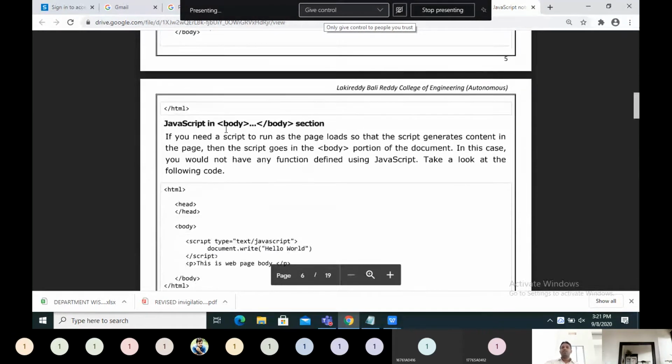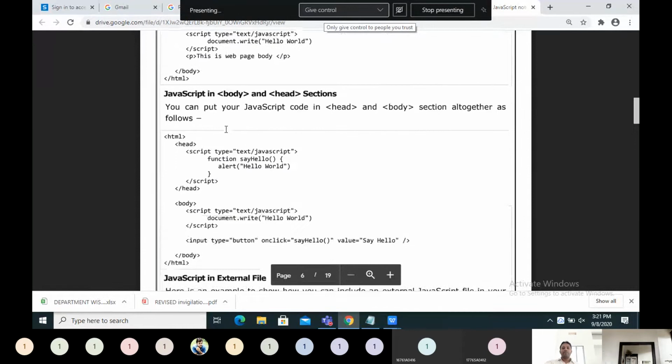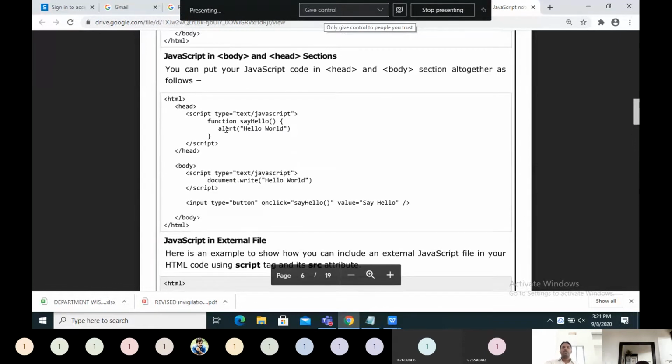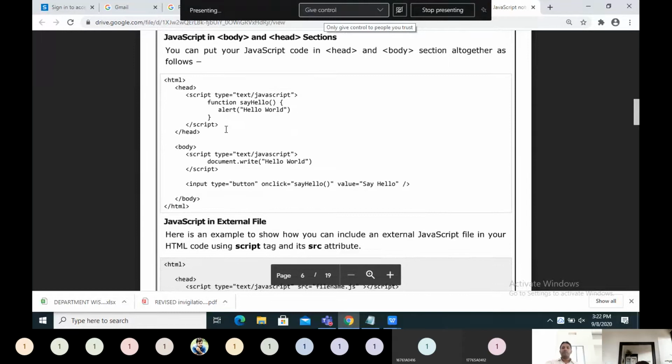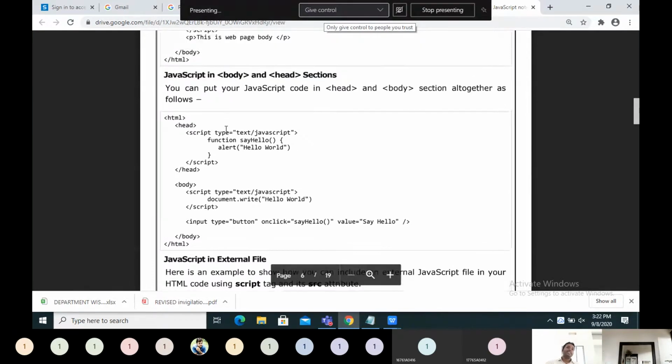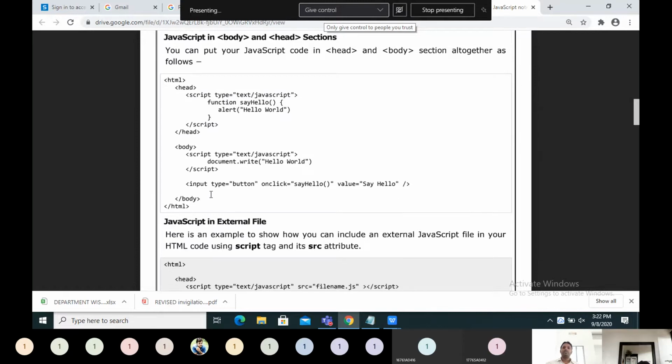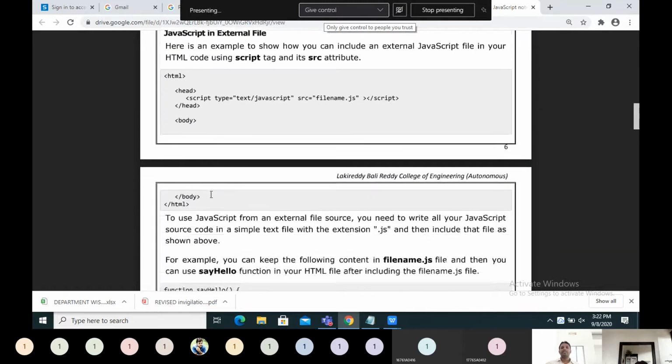That is not that important, but if you have interest, you can go through it. You can use it in both the head as well as the body section. In the head section, generally we call only alerts. We cannot write document.write. If you write document.write, it will be in the middle of the head, between its opening and closing. So be careful with that.